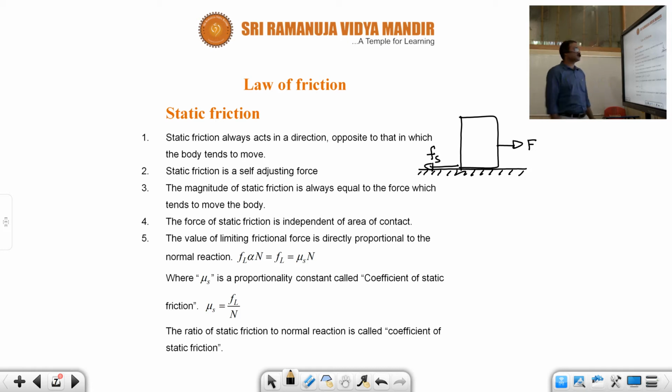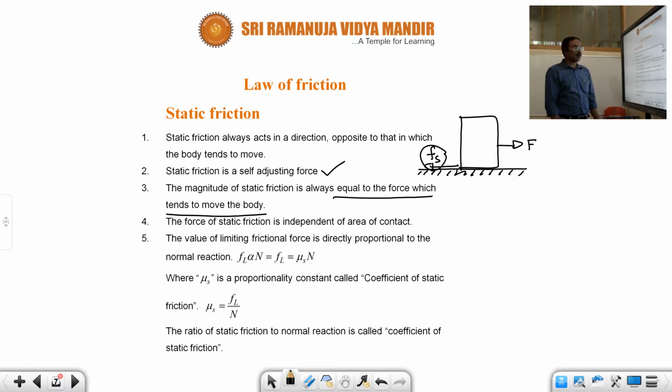It is a self-adjusting force. It is not an inbuilt force. It is a self-adjustment to restrict the motion of the body. Automatically the self-adjusting force is there, and that is called static friction. The magnitude of the static friction is always equal to the force which tends to move the body.